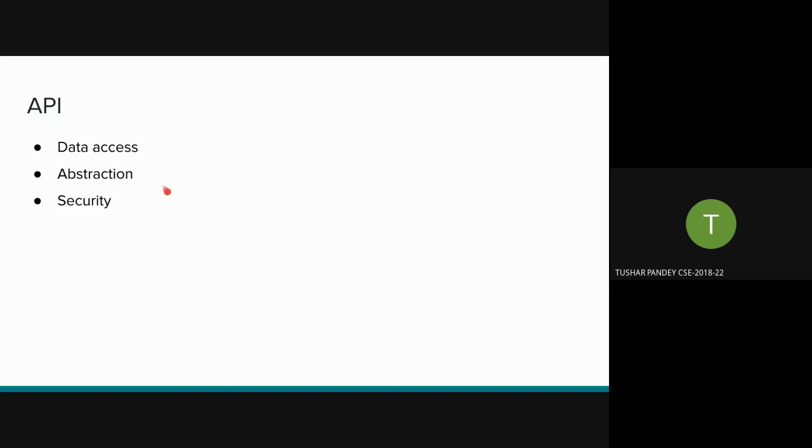So that's abstraction. And for the security, the API in question can decide how secure it wants to be, what kind of data it needs to send, what kind of data it will send based on some filters on its users, filters on authentication, filters on whether the API is in running state, overloaded state, things like that. And also for avoiding exploitation, like Google won't give you its map API free of cost.